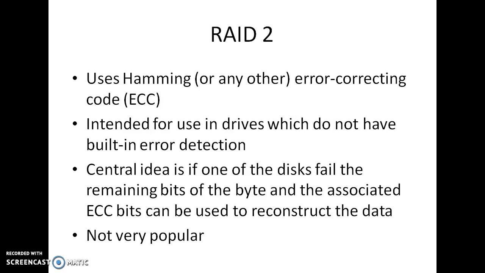So how many 1s will be there in that particular record? If we have an even number of 1s, the parity bit will be equal to 0. If we have an odd number of 1s, the parity bit will be equal to 1. That is, it records whether the number of bits in a byte set to 1 is even or odd.